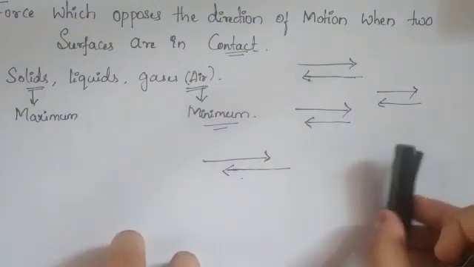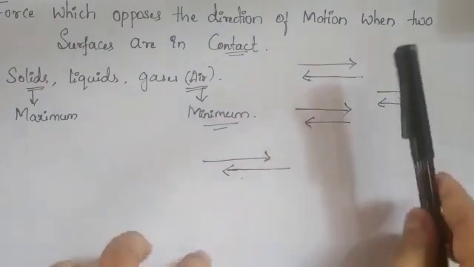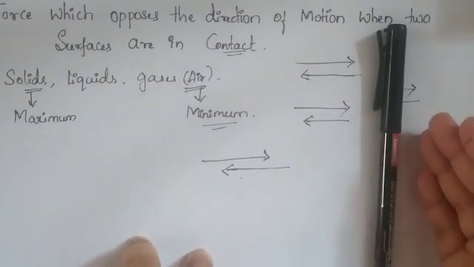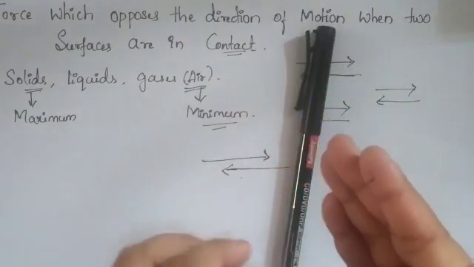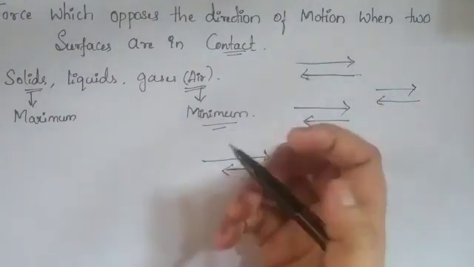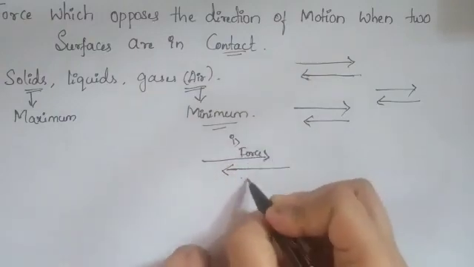Similarly, I'll consider this pen again. I am applying the force in this direction to this pen. When I apply the force in this direction, due to the friction, it stops. So this is the first case. This is the force, and this will be the friction.